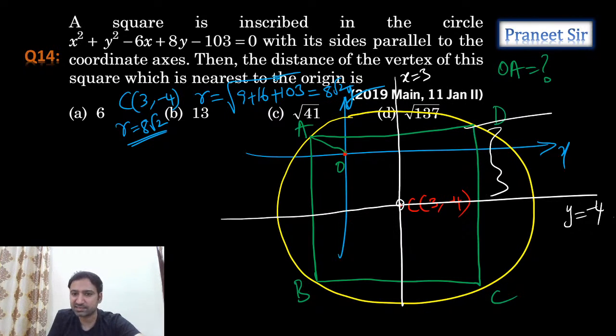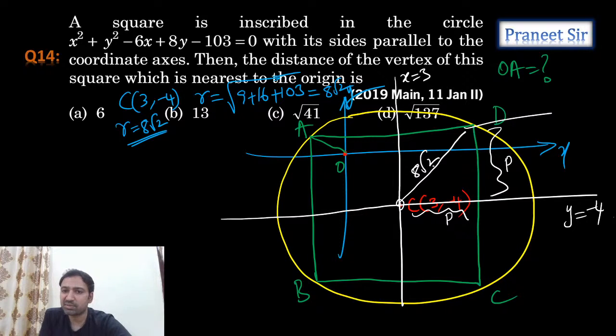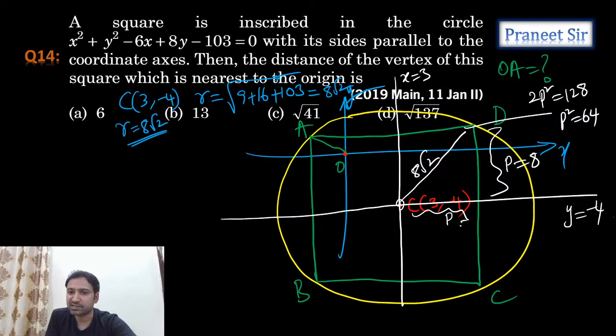We know the radius is 8 root 2 units. Can I calculate this length? Let's take this length as p, and this length also p. So p square plus p square is 128, so 2p square is equal to 128. That means p square is 64, so this length is 8 units, guys.